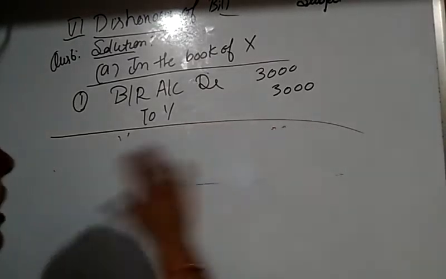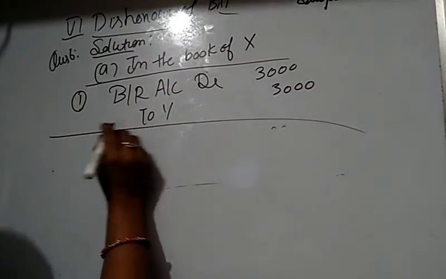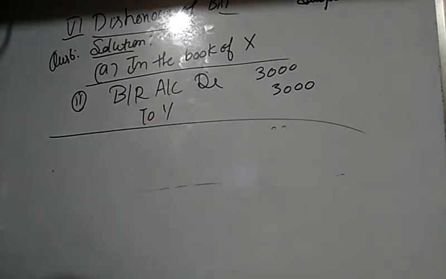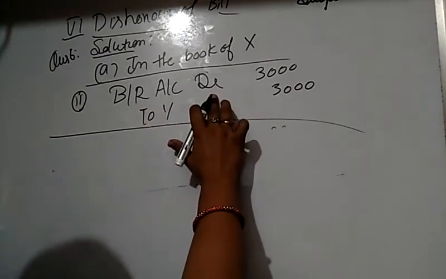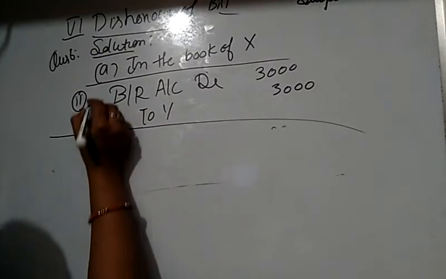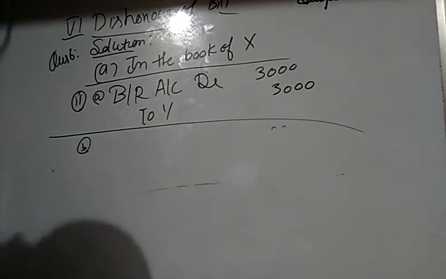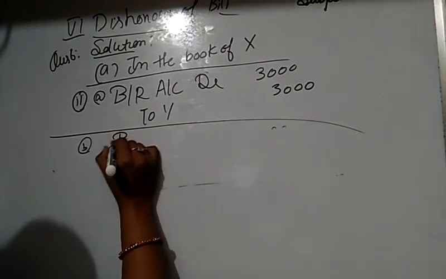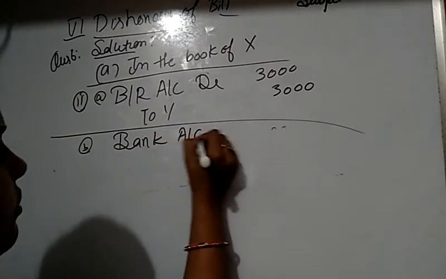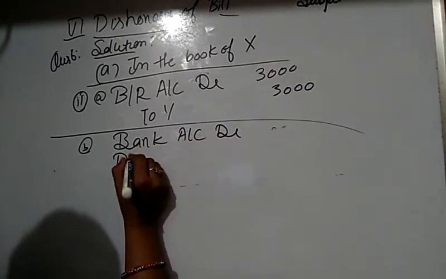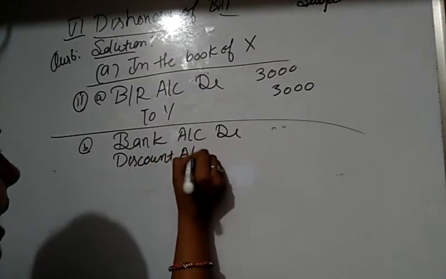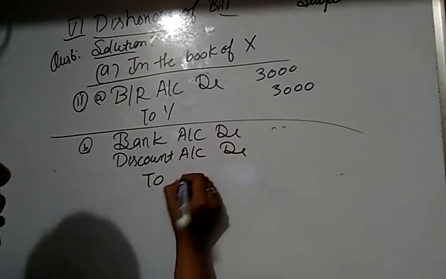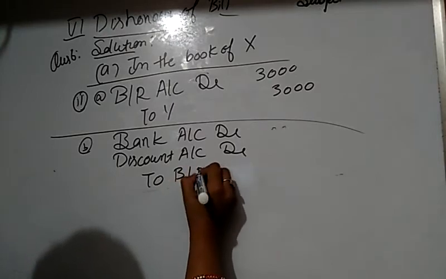The second case is when the bill is discounted from the bank. In the second case, the first journal entry is the same. When X discounts the bill from the banker, bank account debit, discount allowed by X to bank, discount account debit, to bills receivable account.